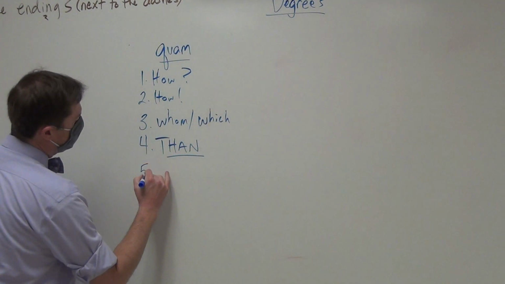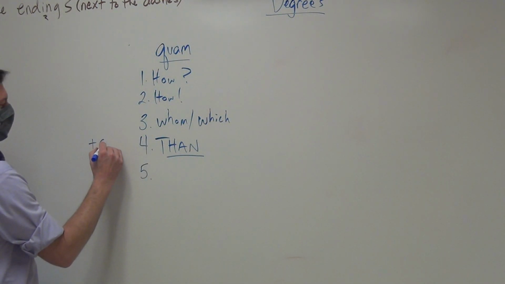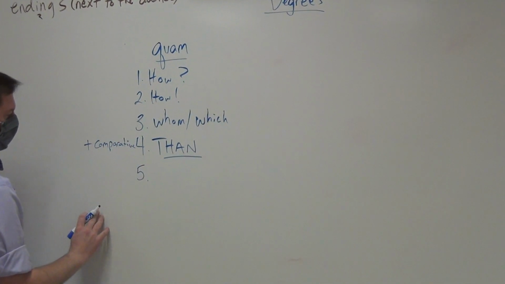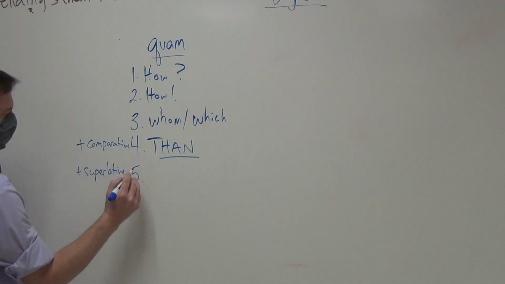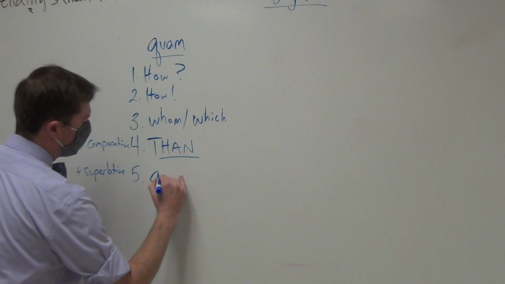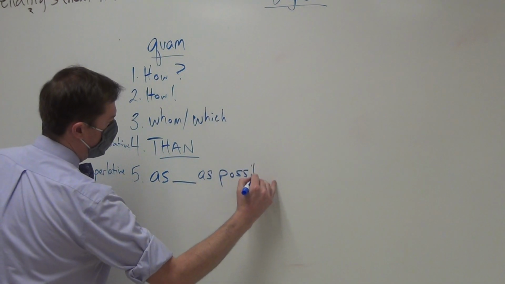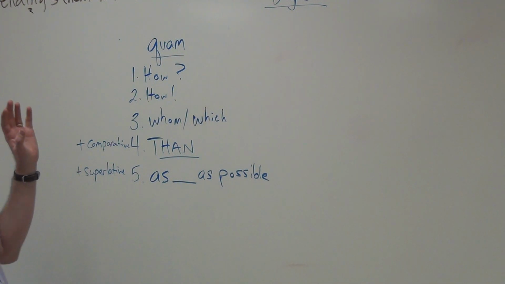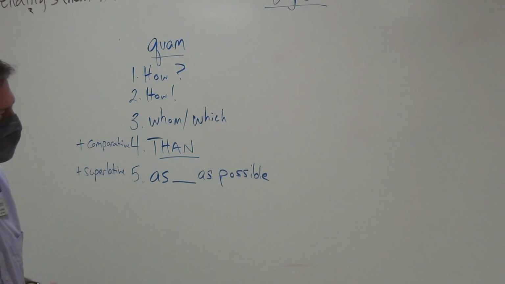And the 5th and final usage of quam is quam plus a superlative, in which quam is going to translate as blank as possible. Like I said, in just a moment, we're going to see some examples of this, and you'll be able to see it then in context.